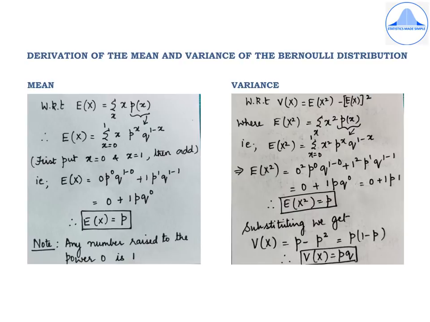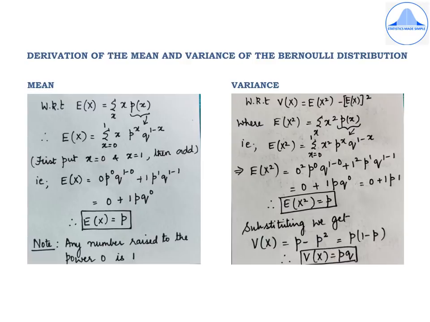So starting with the definition of E of x, which is summation over x, x p of x, we move on to the next step. The second step, as you see on the screen, is E of x equal to. Now for the Bernoulli distribution, x takes only two values 0 and 1. So write summation. Below the summation write x equal to 0. Above the summation write 1. Then write x as it is.